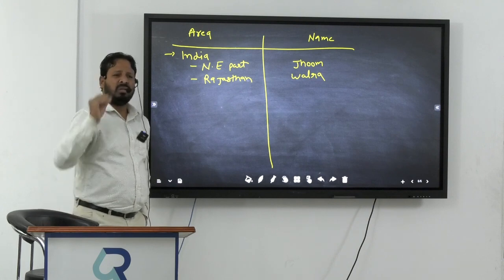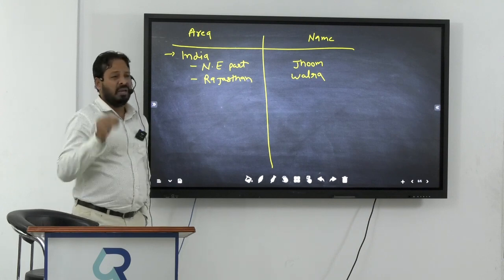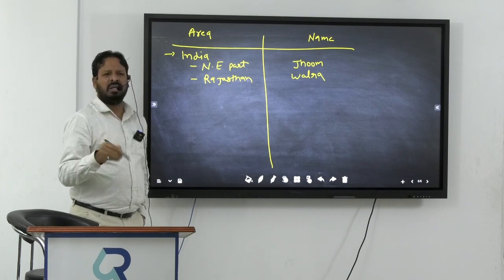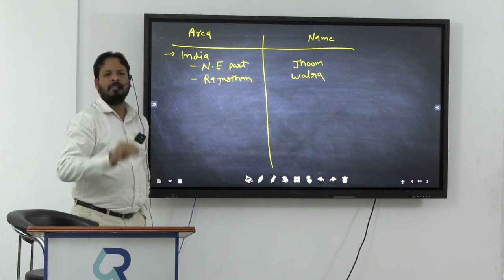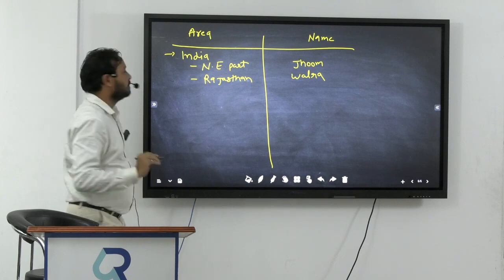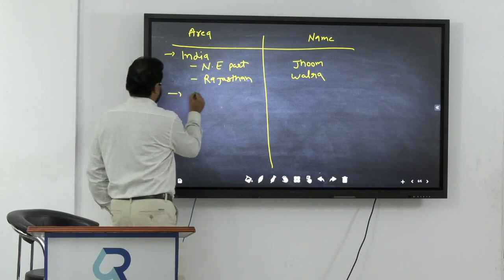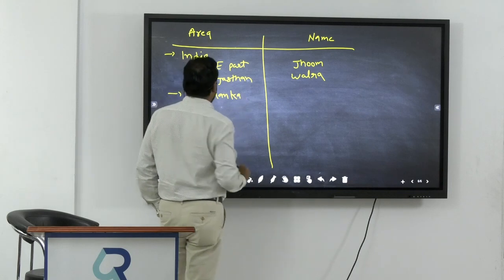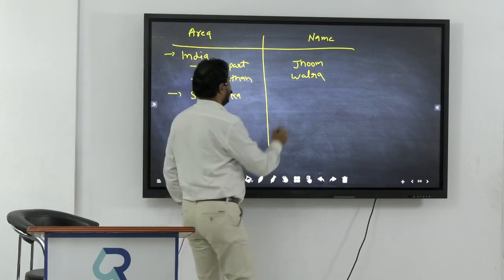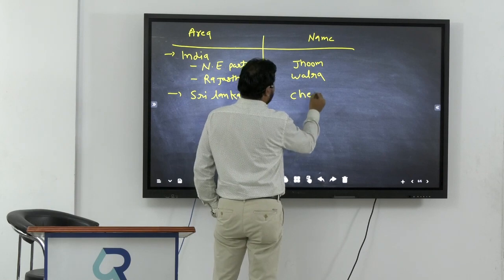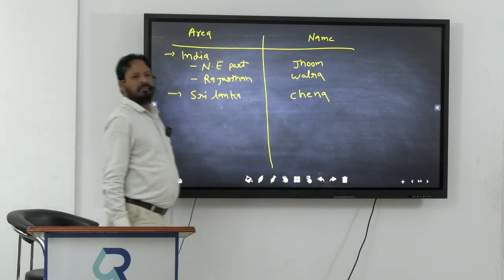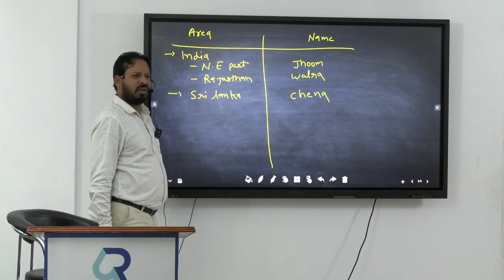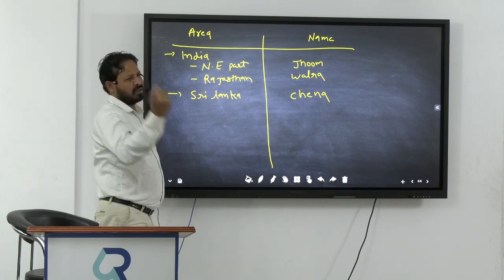Is it clear, everyone? So this is a universal concept in your mind. If you see the tropical and subtropical area, especially the forest and high mountain area, definitely you will say, sir, yes, definitely here it is practiced. Now, after India, we are moving to Sri Lanka. What is it called in Sri Lanka? Anybody? In Sri Lanka, it is called Chena.